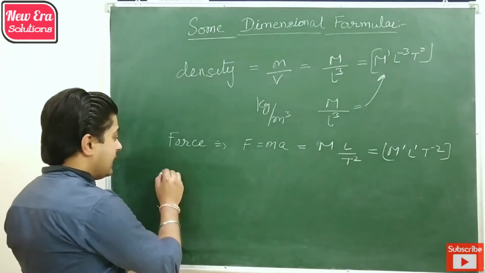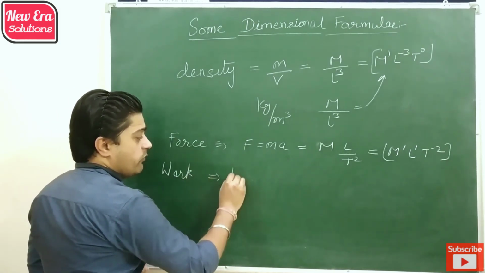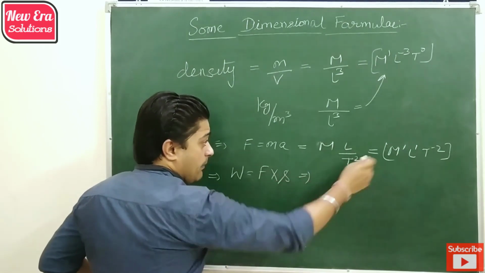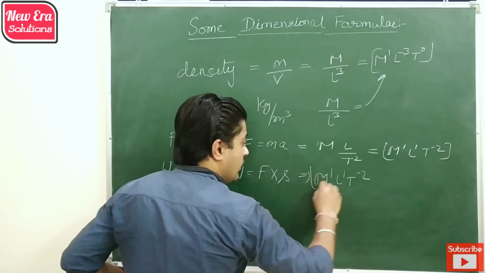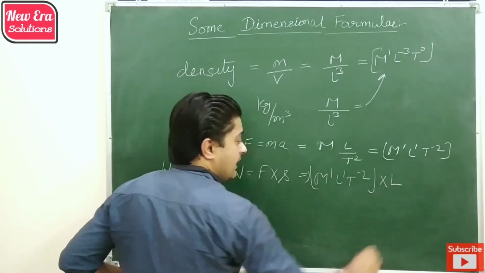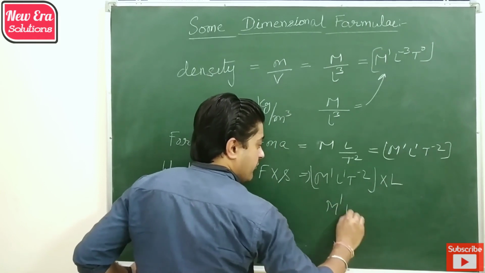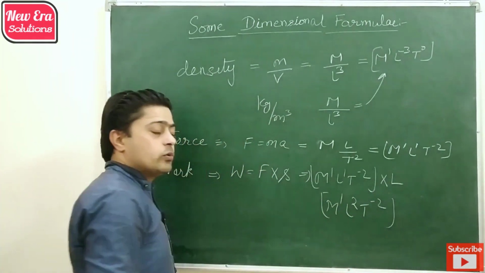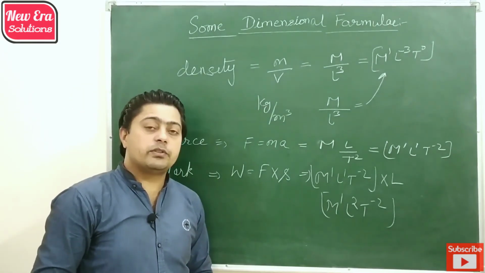Similarly, you can write the dimension of work. As we know, work is force into displacement. The dimension of force is M1 L1 T minus 2 and the dimension of displacement is L. Then the dimension of work done is M1 L2 T minus 2. So use the formula of a physical quantity and write its respective dimension.